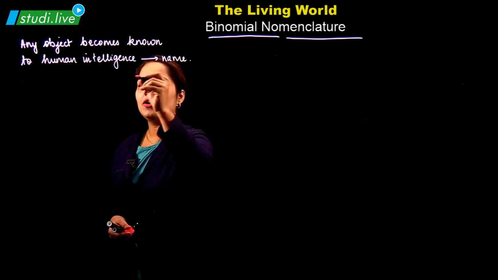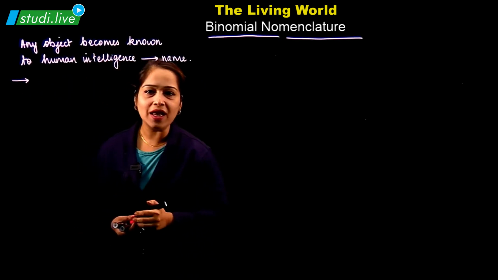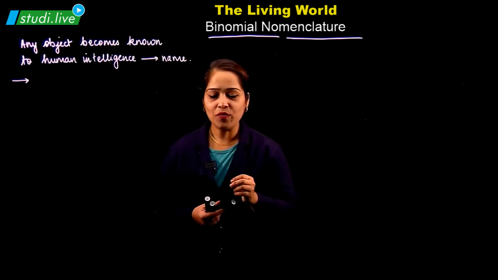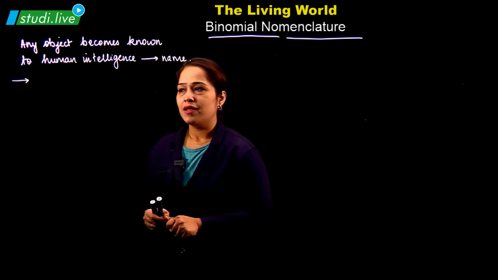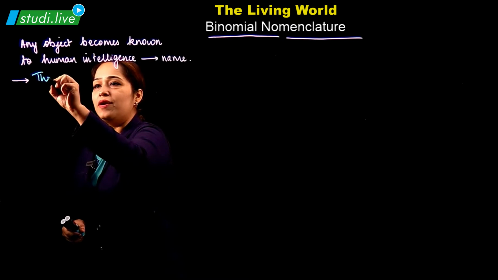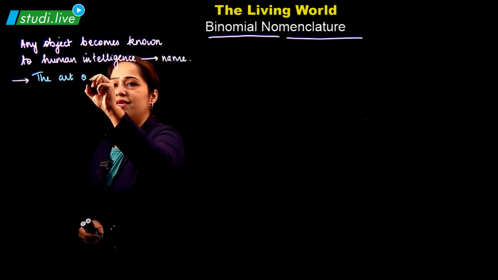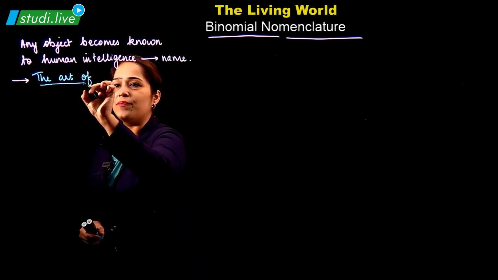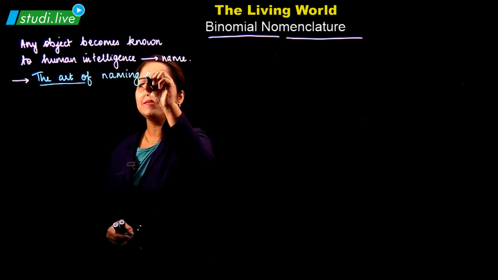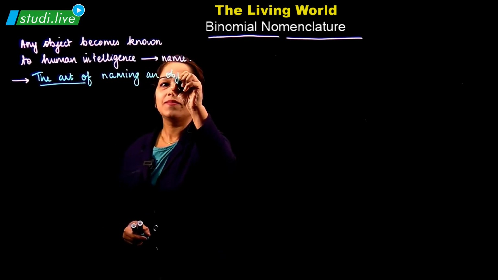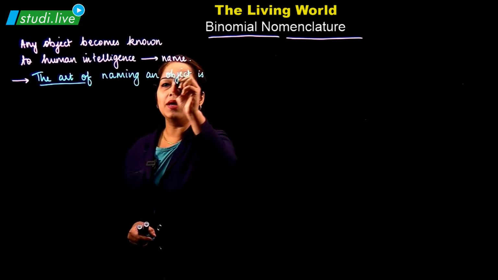And this art of naming an object is called nomenclature. The art of naming an object, this is the definition of nomenclature.